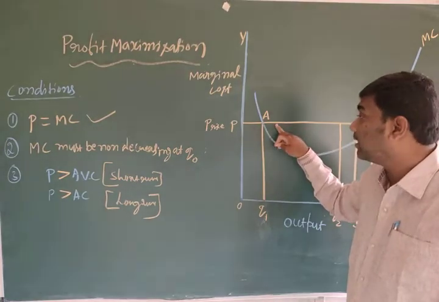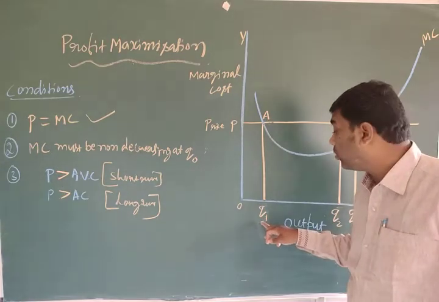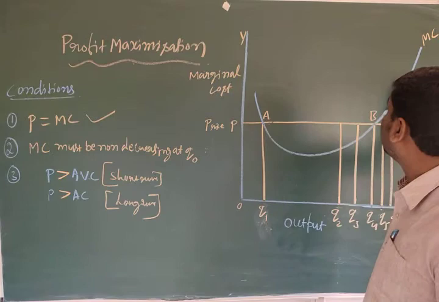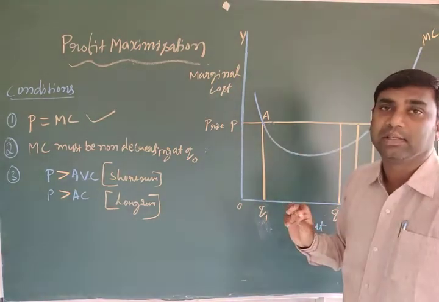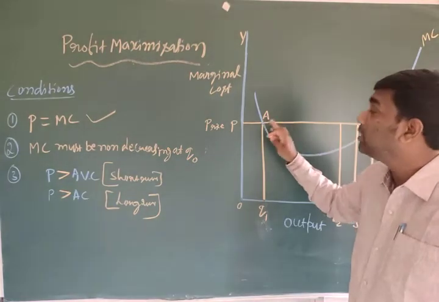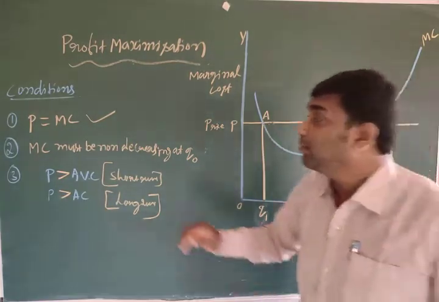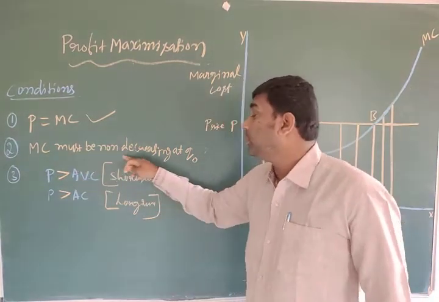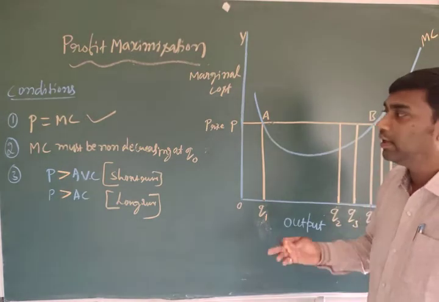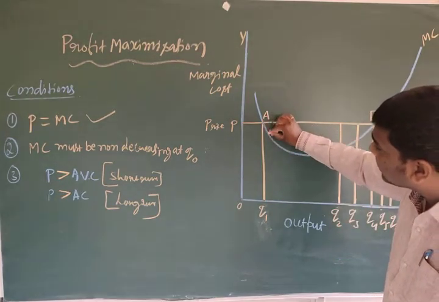At the point A, at quantity Q1, the marginal cost curve and the price line intersect. This point fulfills the first condition. But don't forget the second condition: marginal cost must be non-decreasing at Q0. We have to observe here that the marginal cost curve is decreasing.